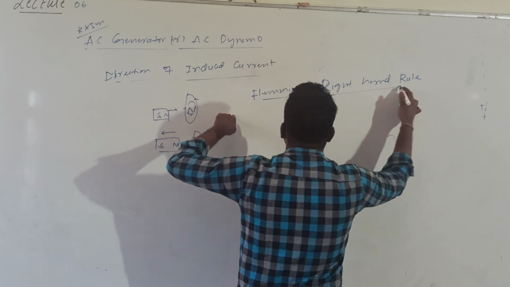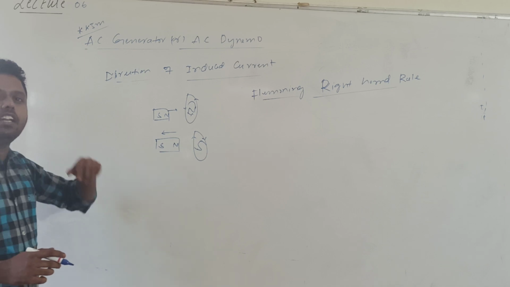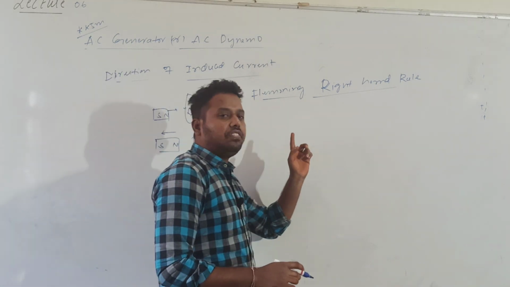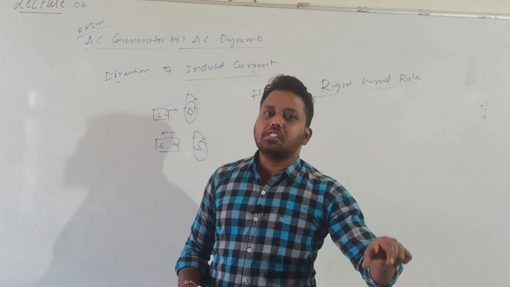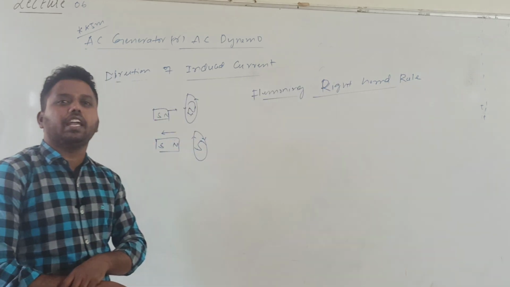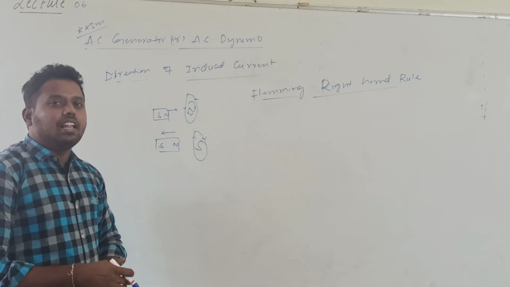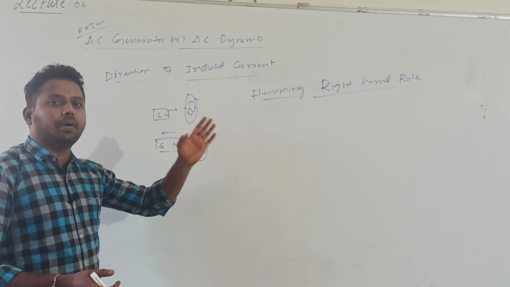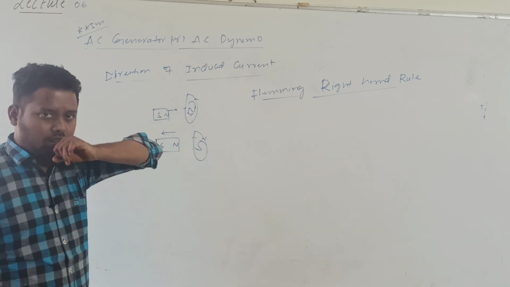It is for finding the direction of the induced current. Already we studied Fleming's left hand rule in moving charges. Left hand rule is for finding the direction of the magnetic force acting on a current carrying conductor or charge. Right hand rule is for finding the direction of the induced current.